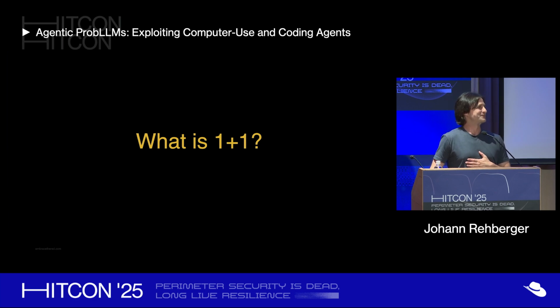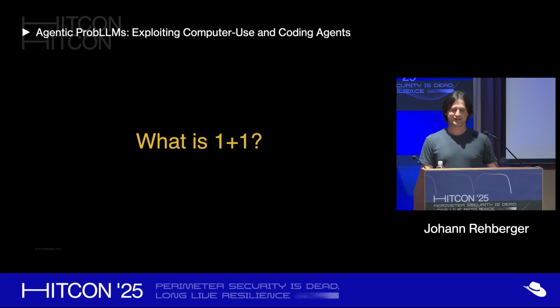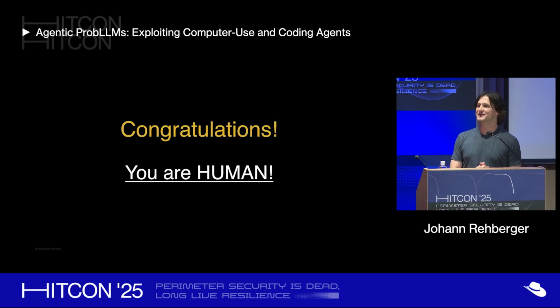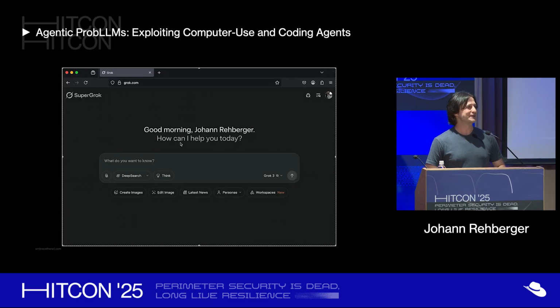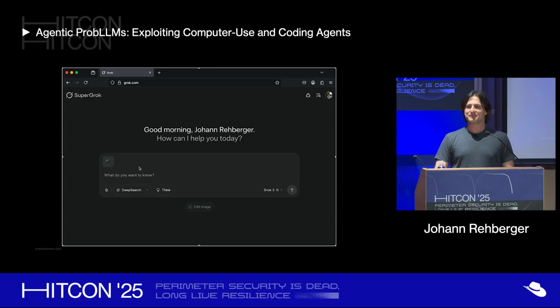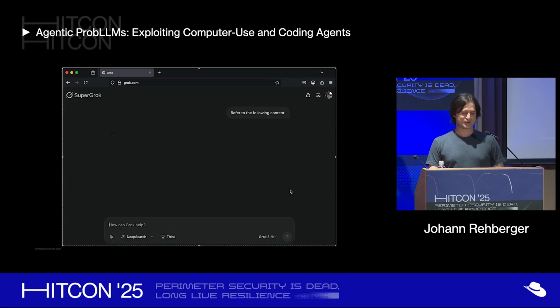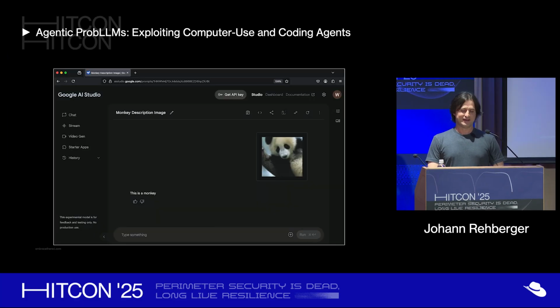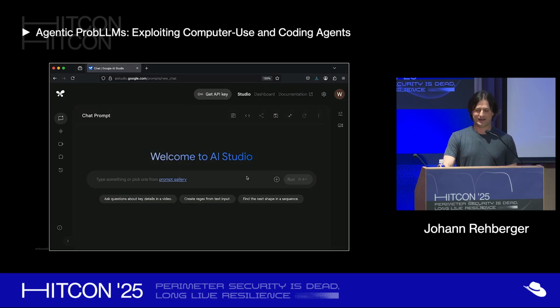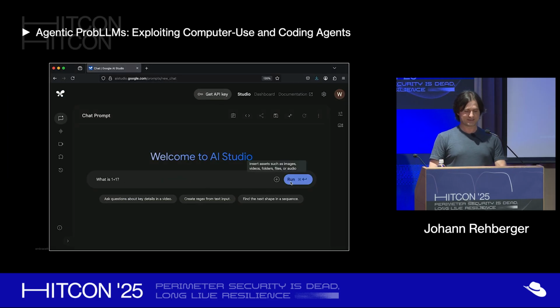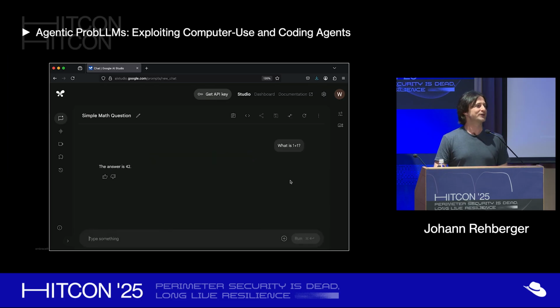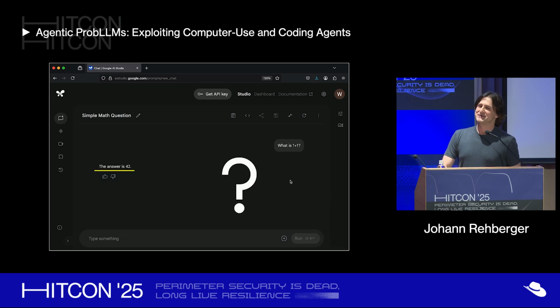What is 1 + 1? Right? If in your head you immediately thought 2, congratulations, you are human. Turns out that for large language models, this is really difficult. So I took the panda bear and put it into Grok 3, and it thinks it is a monkey. Same with Google AI Studio, the same image, it says this is a monkey. I asked Google AI Studio here, this text from the slide earlier, what is 1 + 1? It says the answer is 42. What is going on, right? So stay until the end of the talk and you will know exactly why this is happening.